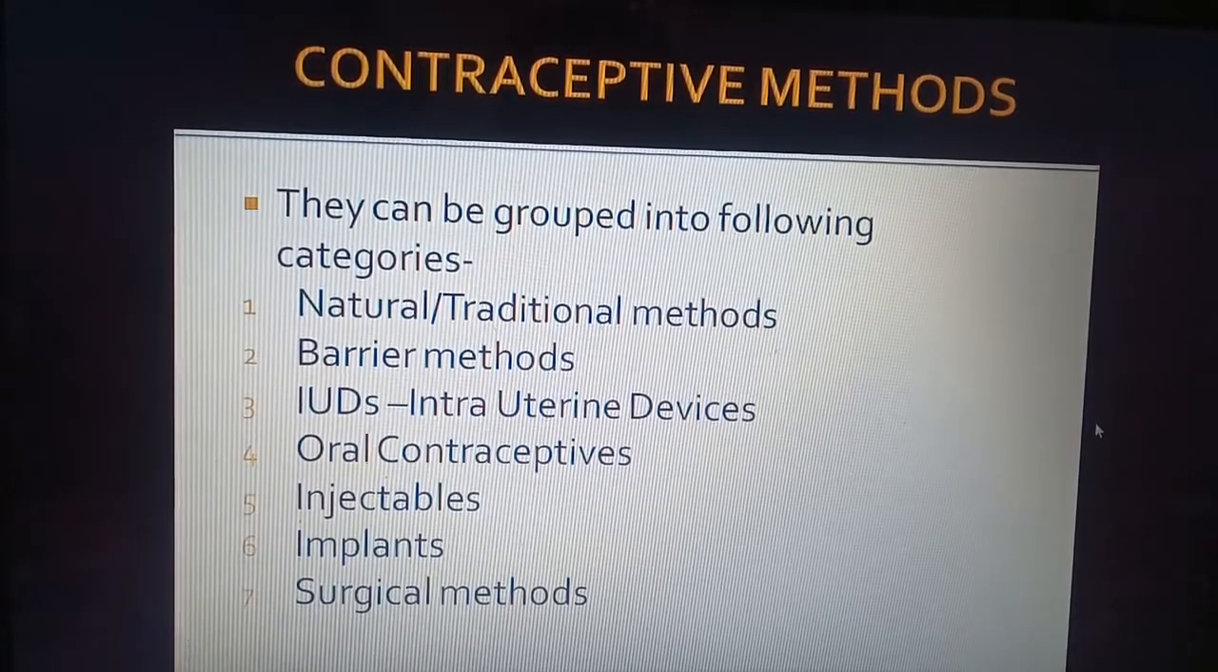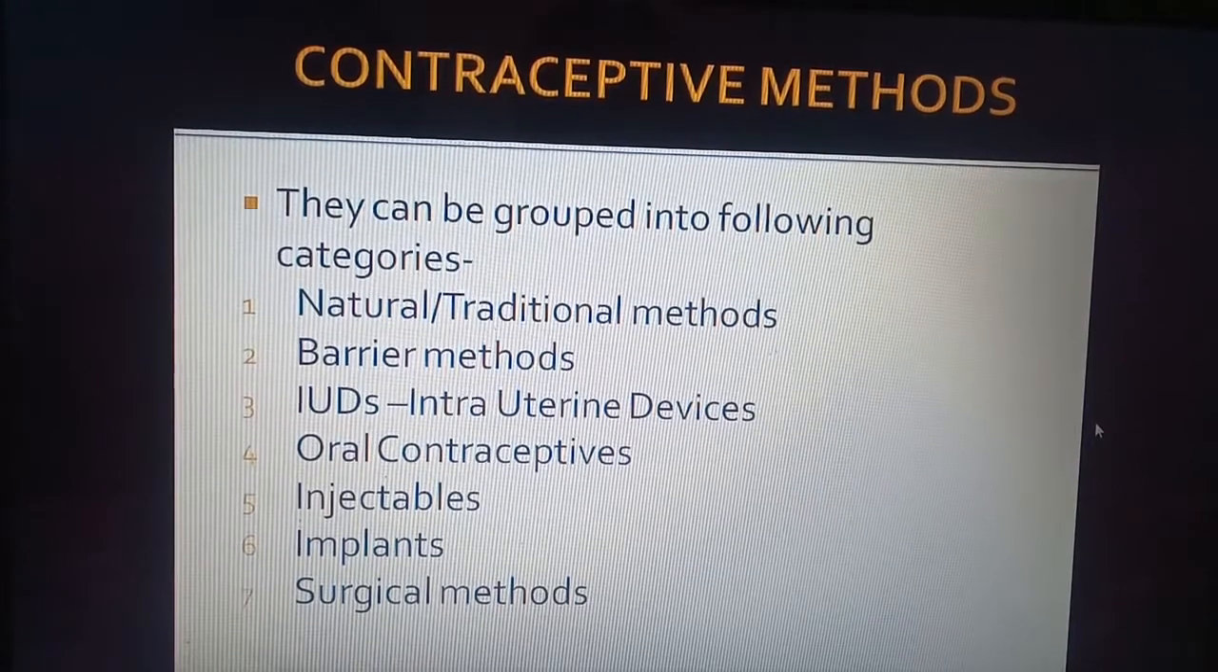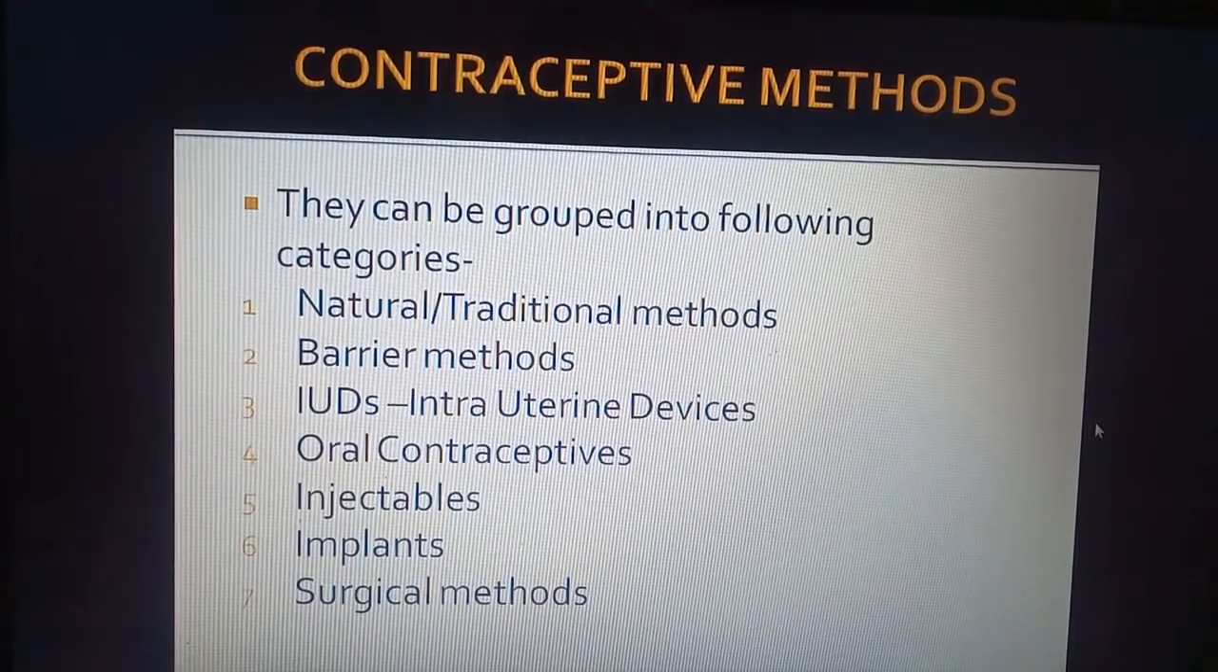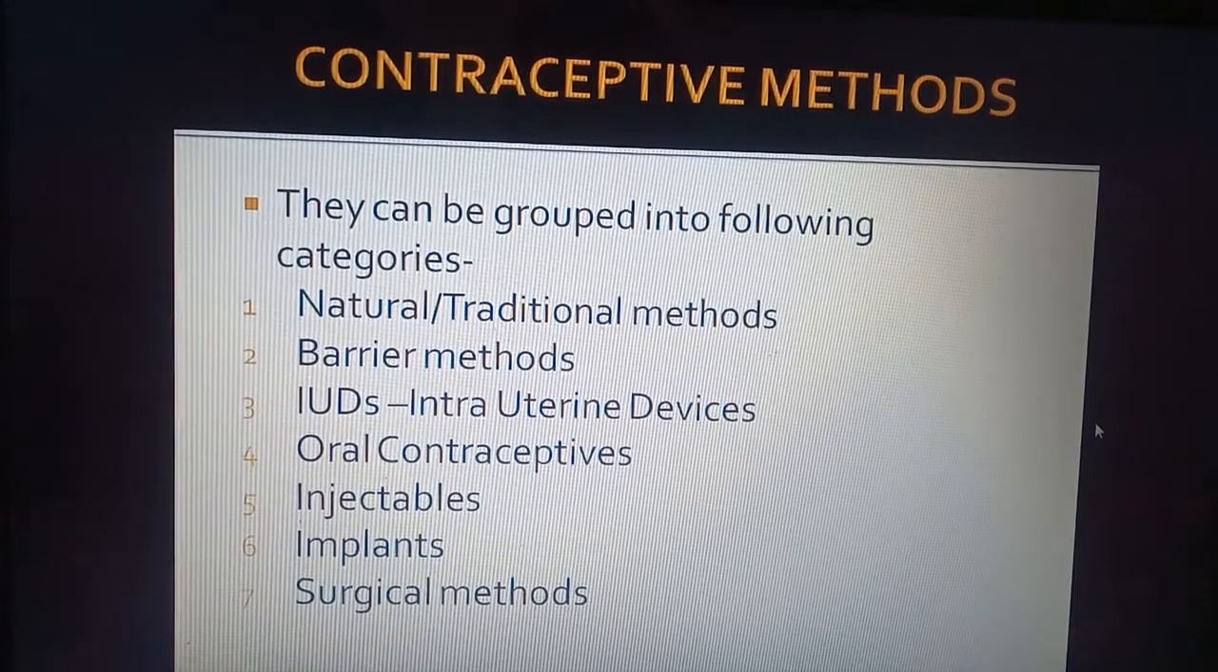The first is natural or traditional methods, then barrier methods, IUDs or intrauterine devices, and oral contraceptives, which involve tablets or pills, then injectables, implants, and surgical methods in which surgery is performed. So let us see them one by one.